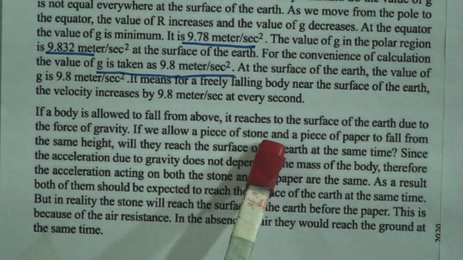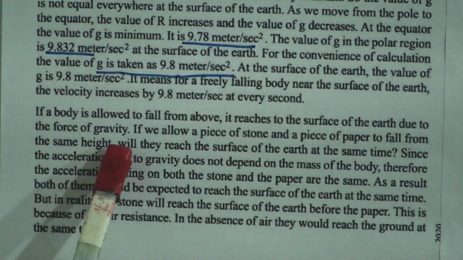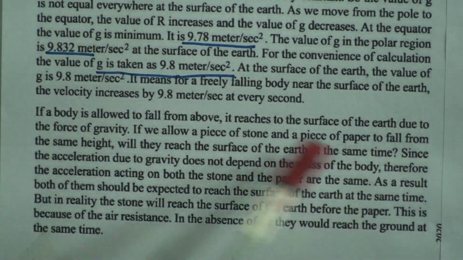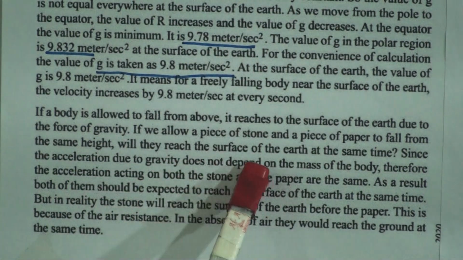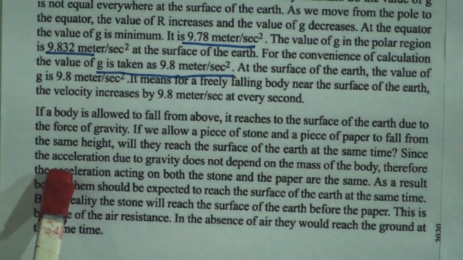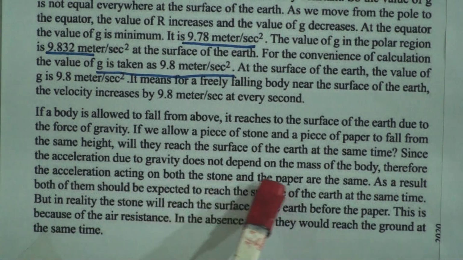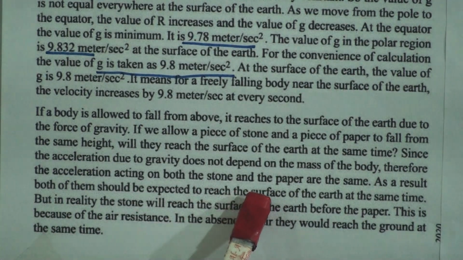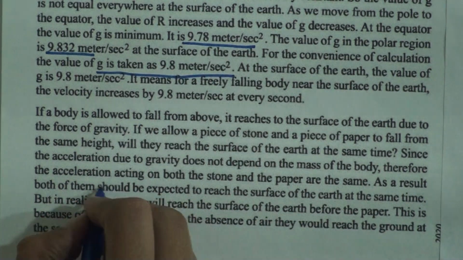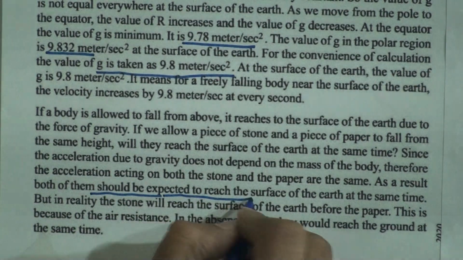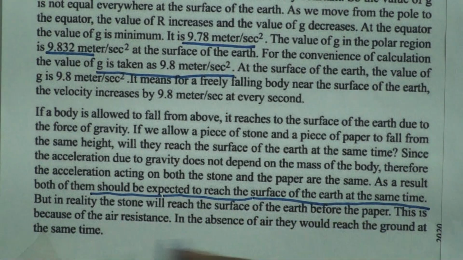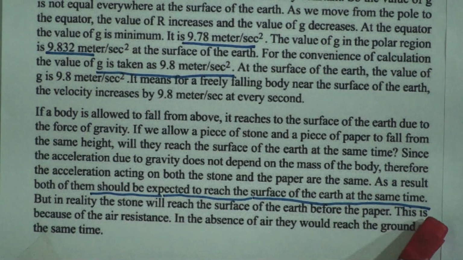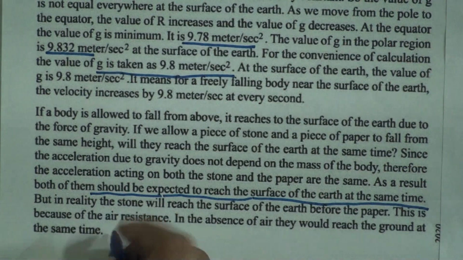If we allow a piece of stone and a piece of paper to fall from the same height, will they reach the surface of the earth at the same time? Since the acceleration due to gravity does not depend on the mass of the body, the acceleration acting on both the stone and the paper is the same. As a result, both of them should be expected to reach the surface of the earth at the same time, but that does not really happen. The stone will reach the surface of the earth before the paper. This is because of air resistance.